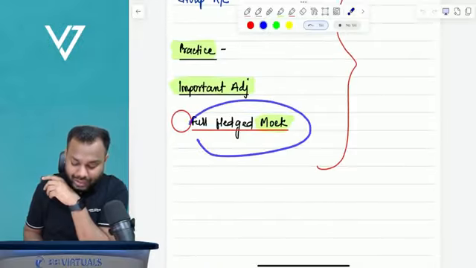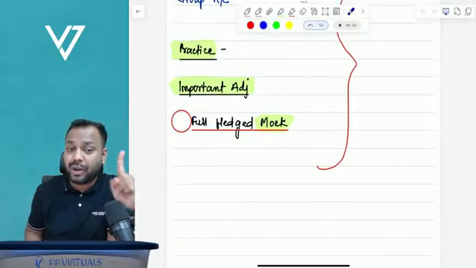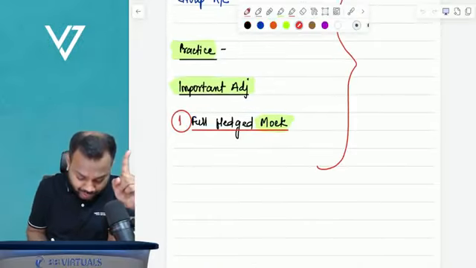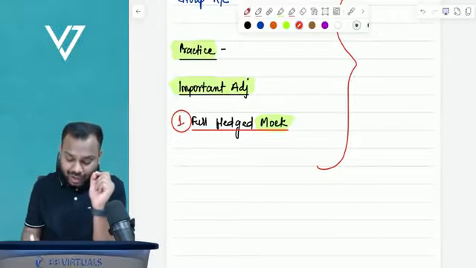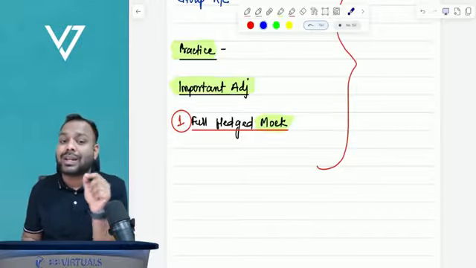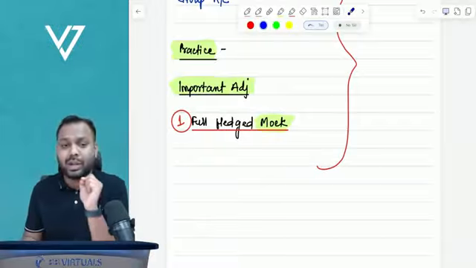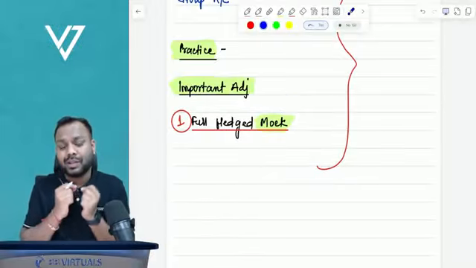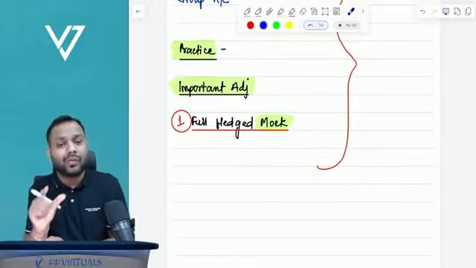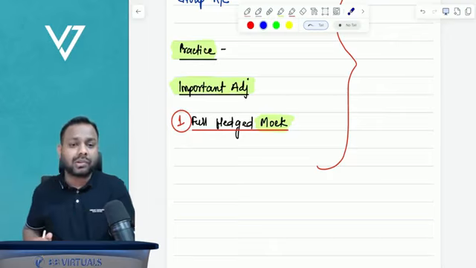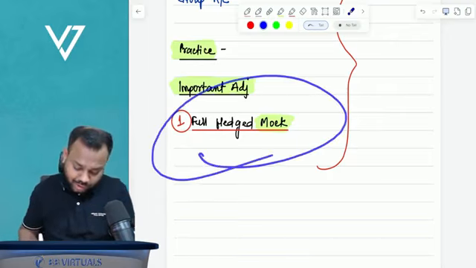Then mock test, yes, so I will be conducting one full-fledged mock test with evaluation session and personalized evaluation as well. Okay, the evaluation report I will be sharing within 48 hours of the conduct of mock test. Not immediate, so do not expect that I will share the evaluation report the same day. Not possible for me. I will take around 48 hours to send you the mock test report. So this is what is your SBR crash course.